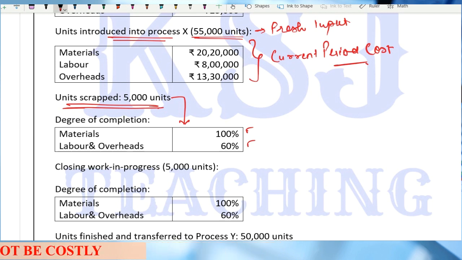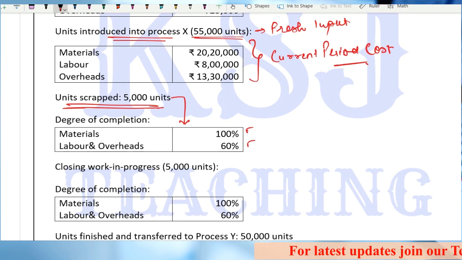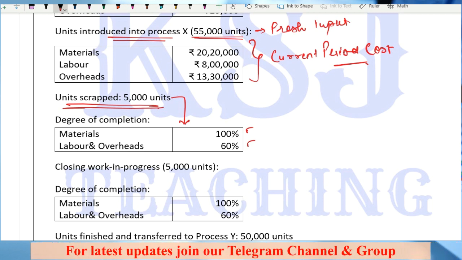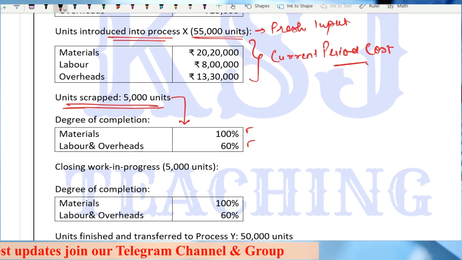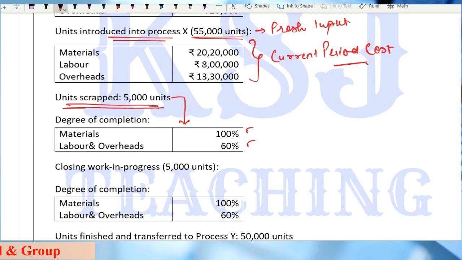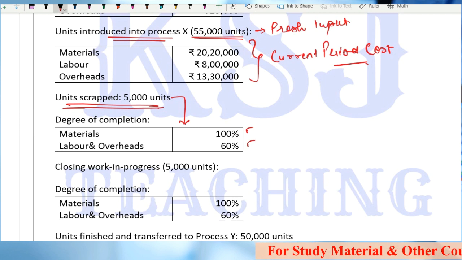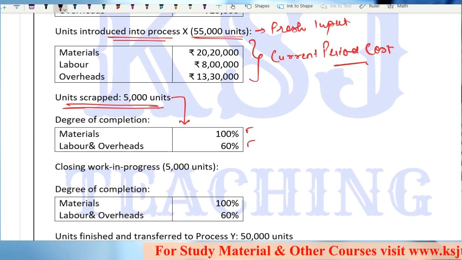There is no need, because we do not take normal loss units in the statement of equivalent production, isn't it? So this is the first thing that should strike your mind immediately: if the degree of completion of the units scrapped is given, that means some part of it or the whole of it will be abnormal loss. That is why this degree of completion for abnormal loss is given to you.